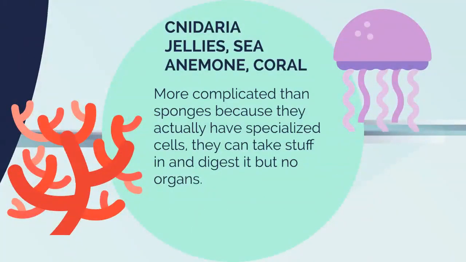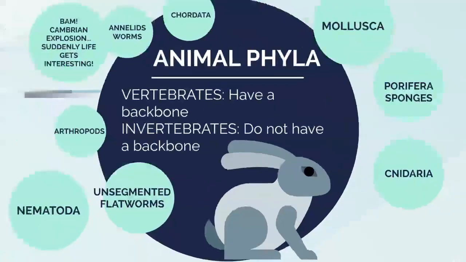The next to come was Cnidaria, which are jellies, sea anemone, and coral. They're a little bit more complicated than sponges because they actually have specialized cells. They can take stuff in and digest it, but they don't really have any organs. Very important difference. With a jellyfish, you couldn't put it in a blender, blend it up, and have jellyfish, right? They have specialized cells, specialized body parts.